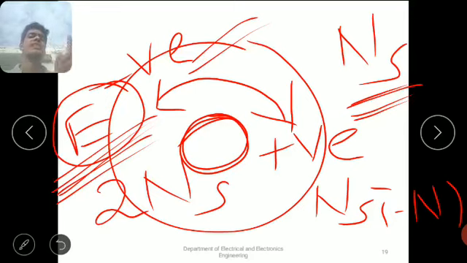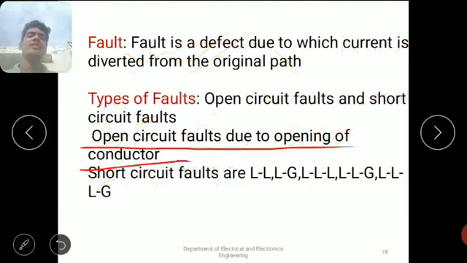In the case of a transmission line, open circuit faults occur by opening of the conductor. But in the case of motors, what happens? In the case of motors or generators, there is a presence of winding, stator winding and rotor winding. If any fault occurs in the stator or rotor windings, there is a chance of opening of the conductor. Due to that, negative sequence components will be generated in the system. This is the complete explanation about open circuit faults.